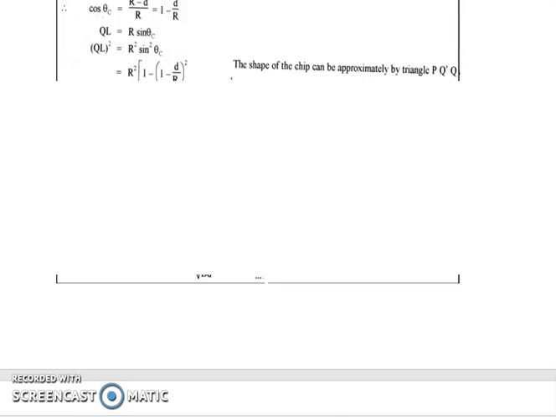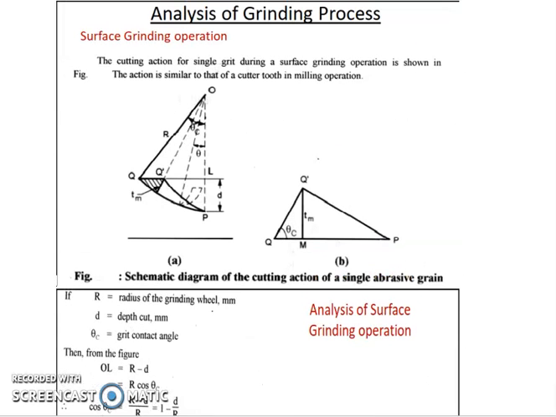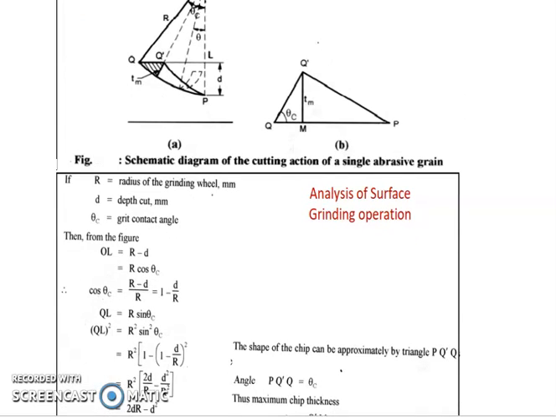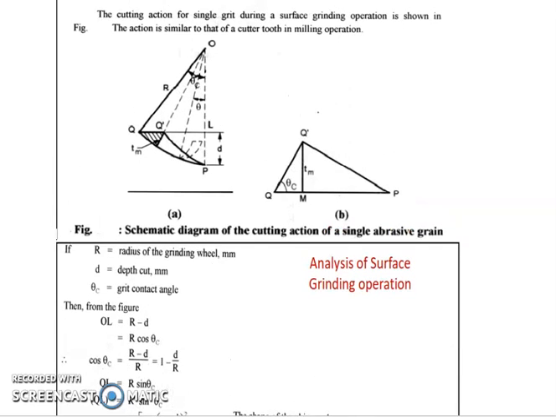So assuming these things, we can see from the figure OL. In this figure, OL can be taken as the difference of OP minus LP, and this OP will be same as OQ dash because it will be equal to the radius of the grinding wheel, and this will also be equal to the radius of the grinding wheel.